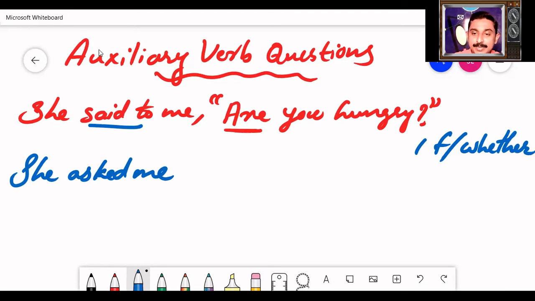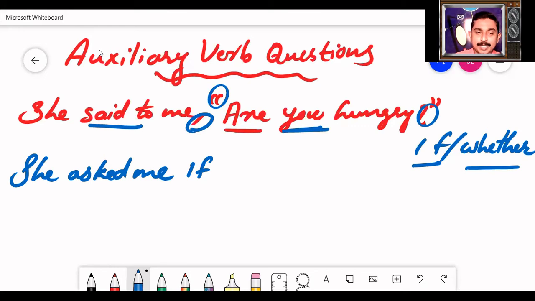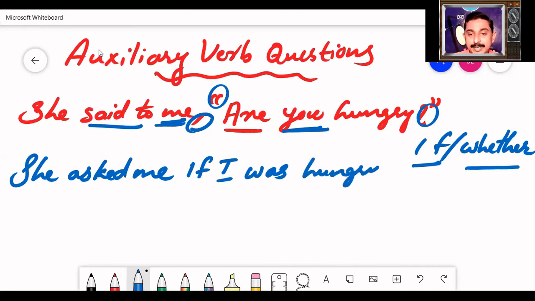In declarative sentence, we have added that. In auxiliary verb question, we are going to add the word if or whether. Anyone, you can add any one of it. So let me add here if. He asked me if. Next, remove comma, inverted comma, and question mark. Next, you need to find out the pronoun. You is the pronoun here, but you need to go to previous part. She said to me. To whom the question is asked? Question is asked to me. So the pronoun will be I. She asked me if I. Are becomes were. So we write was. She asked me if I was hungry.